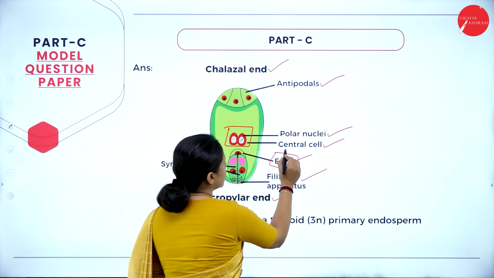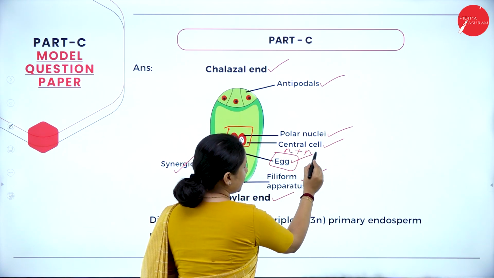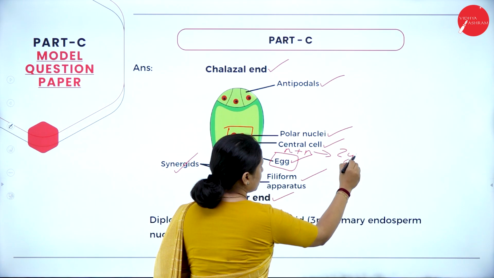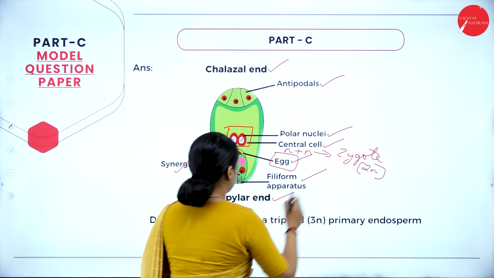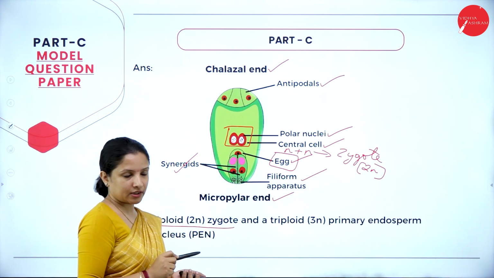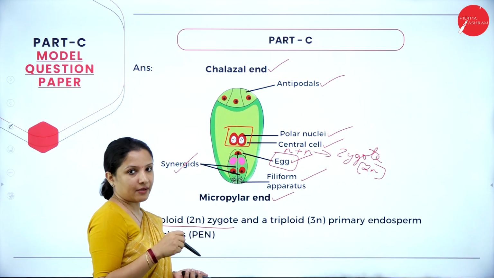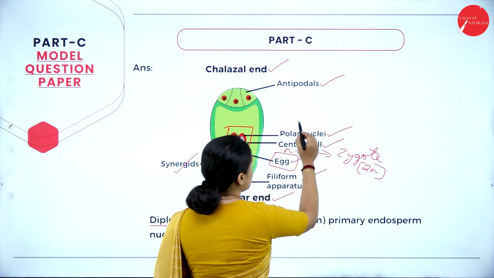So the egg, which is haploid, fuses with one of the male gametes to form a zygote, which is diploid. Therefore, the diploid zygote is one of the end products of double fertilization. One more male gamete will enter the synergids and fuse with the polar nuclei.